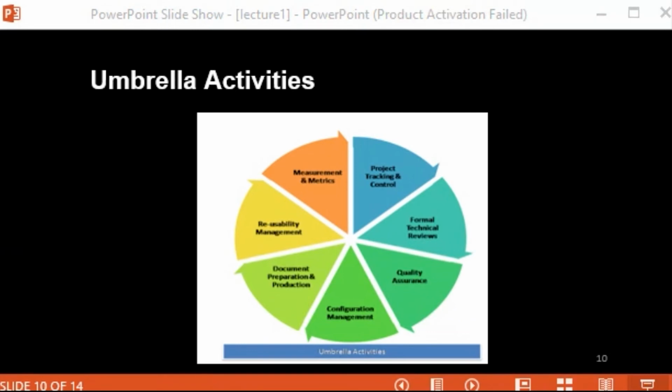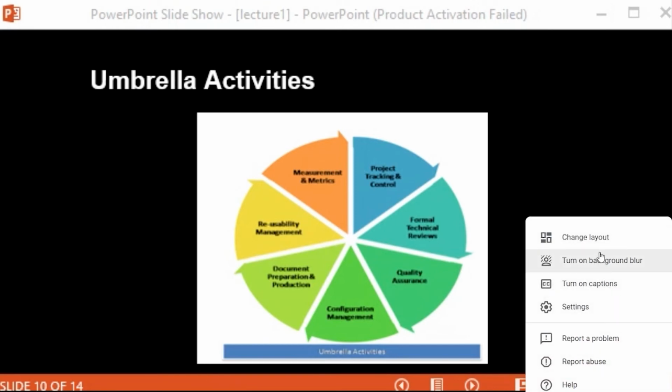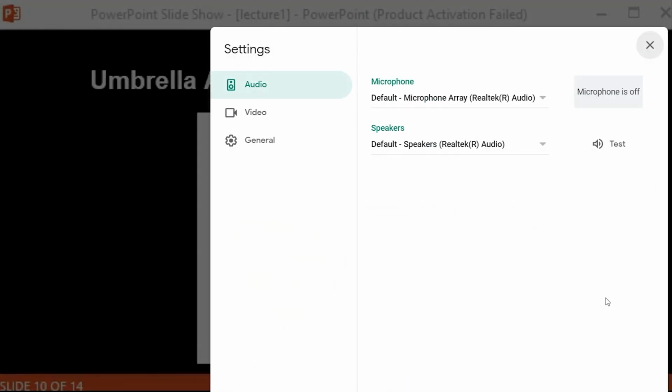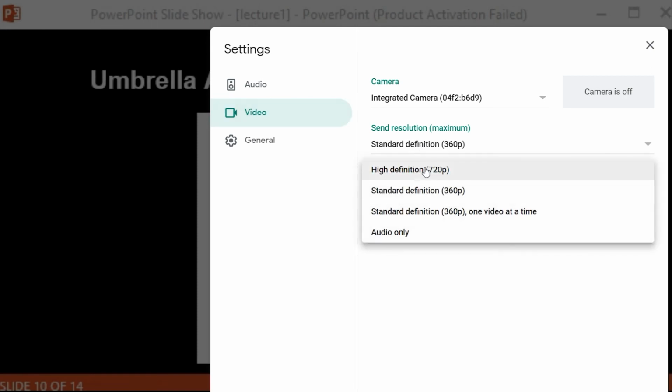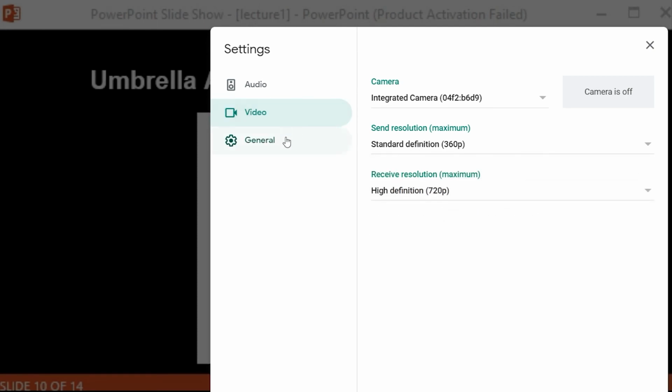After that, the umbrella activity. These umbrella activities are connected with that generic view only. As we have seen the phases and related steps, and what they focus on, in a generic view, we just have to define the generic phases for our software engineering.